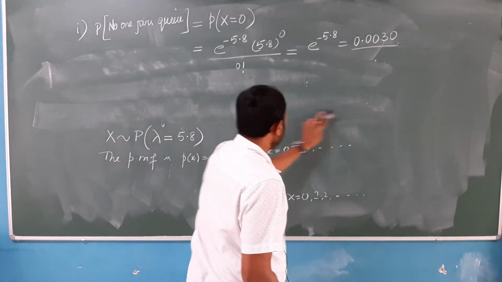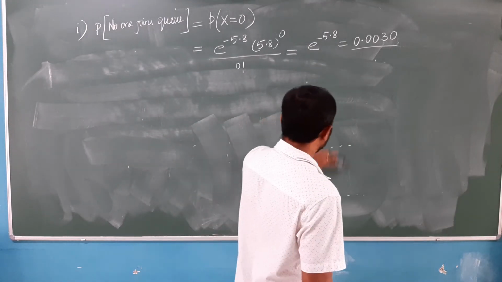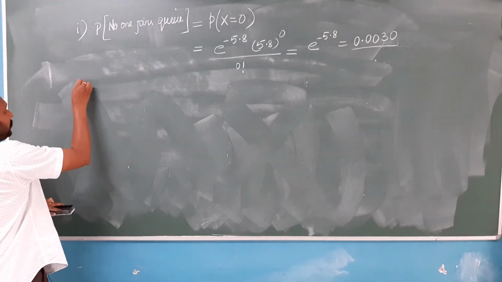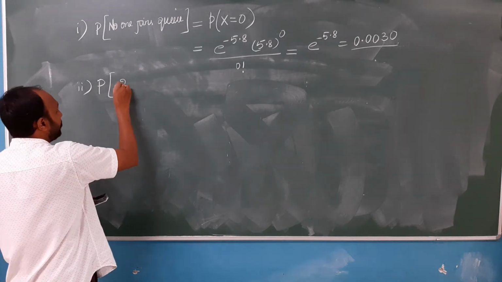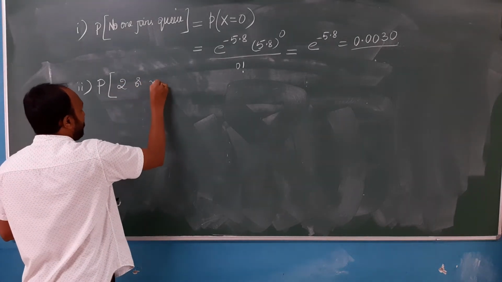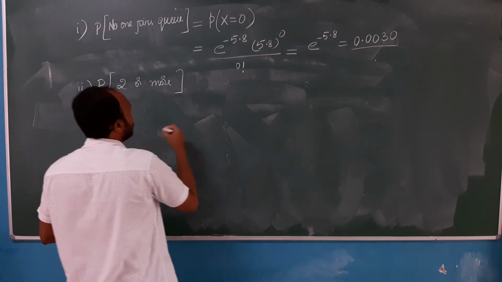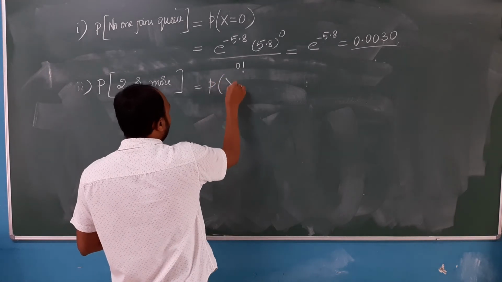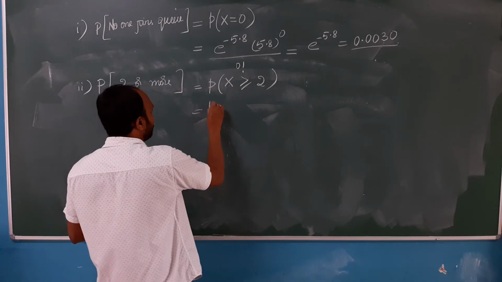Second question is, we need to find the probability that 2 or more people join the queue. That is, we need to find probability of x greater than or equal to 2. This is a very difficult task.